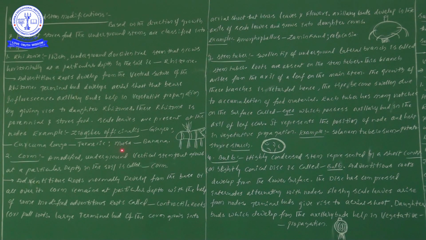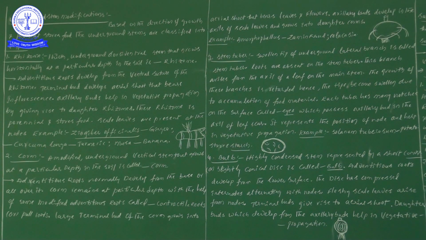Musa paradisiaca, or simply Musa, M-U-S-A, is the scientific name of banana. Under rhizome, what are the important points? From the NEET examination point of view, the important points are the examples, which they mostly give: Gingiber officinalis ginger, Curcuma longa turmeric, Musa paradisiaca banana plant. This rhizome grows horizontally in the soil.